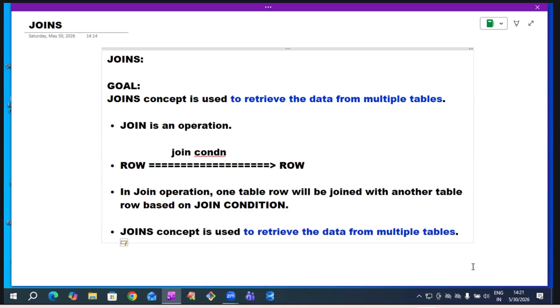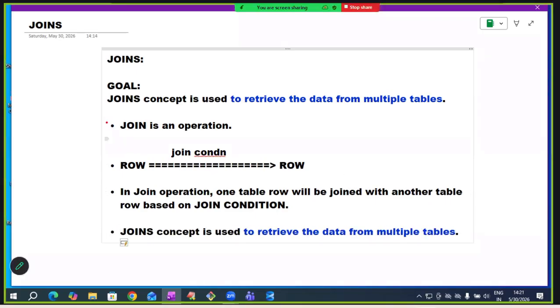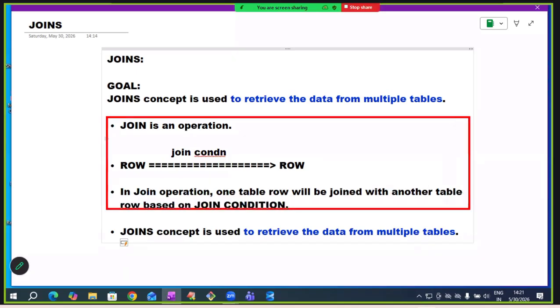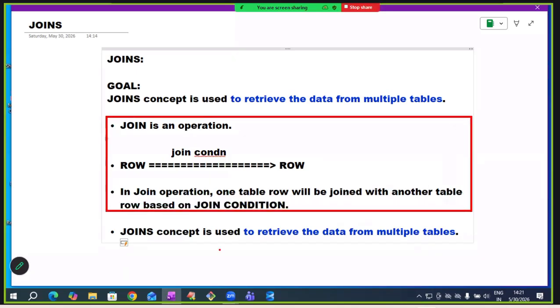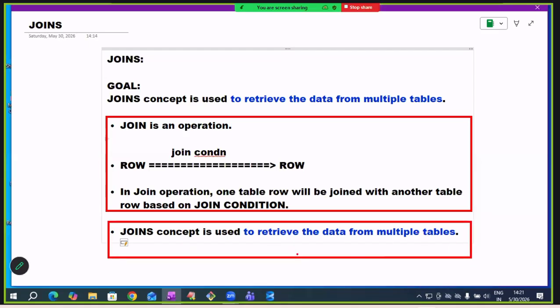So I told two points. First point, what is a join? Second point, why join? What is a join? It is an operation.